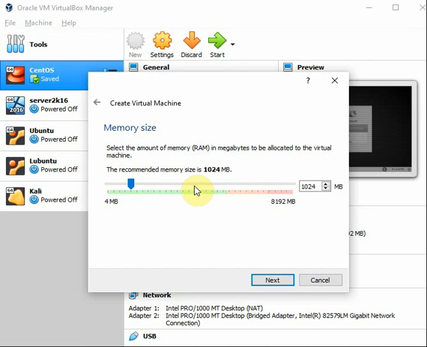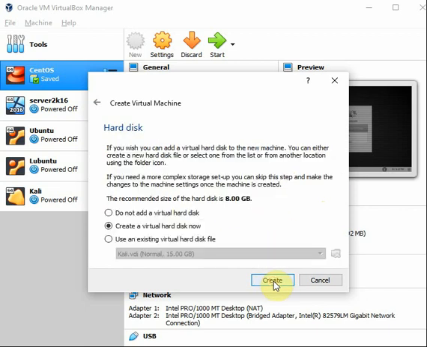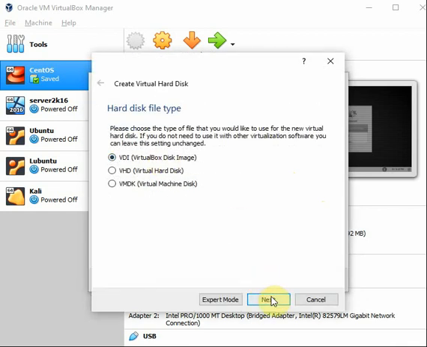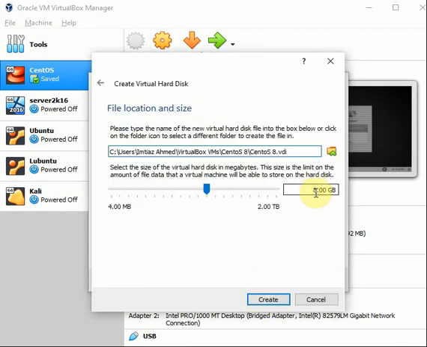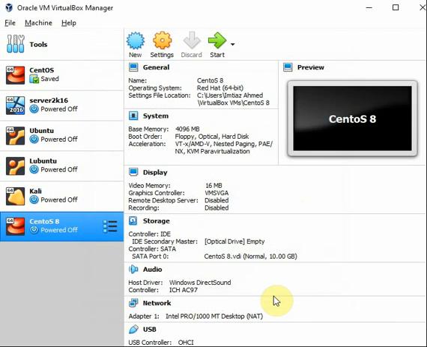Next, increase the RAM. I'll use 2 GB RAM. Or rather, I'll use 4 GB RAM, but it depends on the availability of RAM. Next, create a virtual hard disk. Yes, create. VDI type, dynamically allocated, and make it 10 GB. Create. So the machine is created.